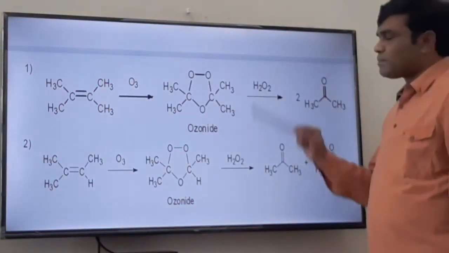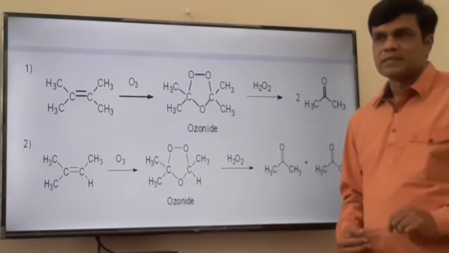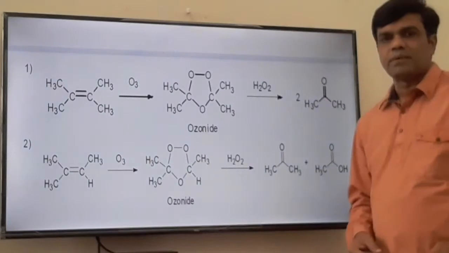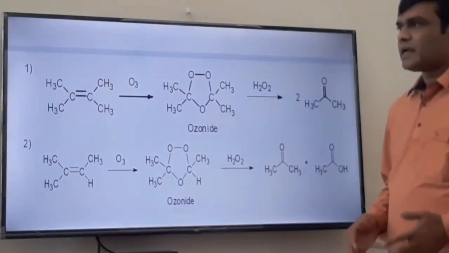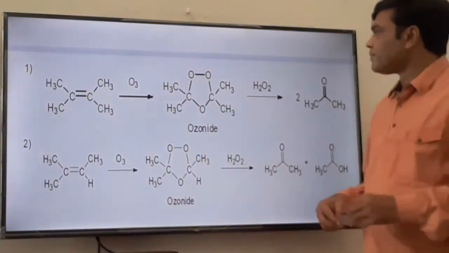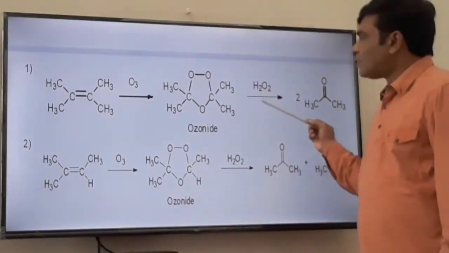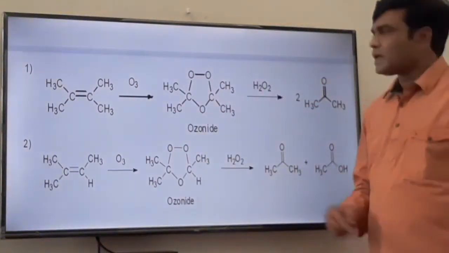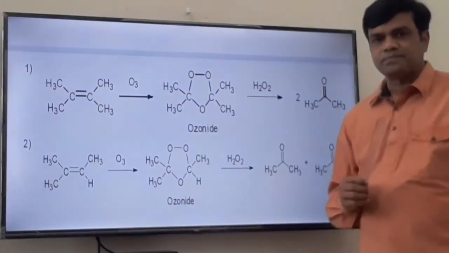Now, after the formation of the ozonide, the next step is lysis, that is cleavage of the carbon-carbon bond. The oxidative carbon-carbon bond cleavage and the product formation depend upon the reagent used in the next step. If you use hydrogen peroxide, then the product is different.